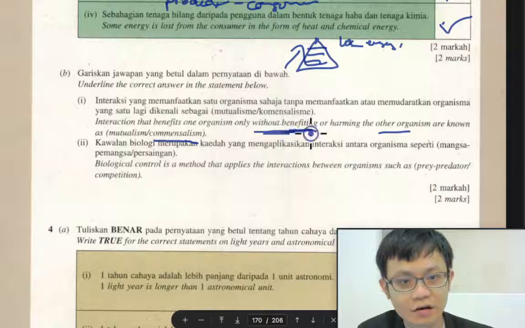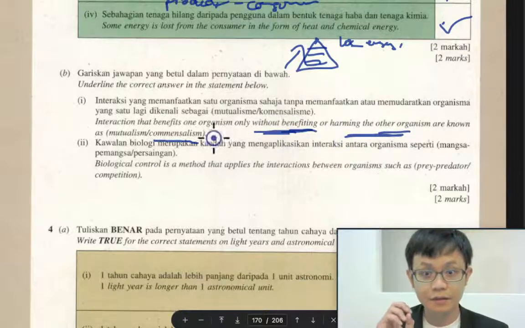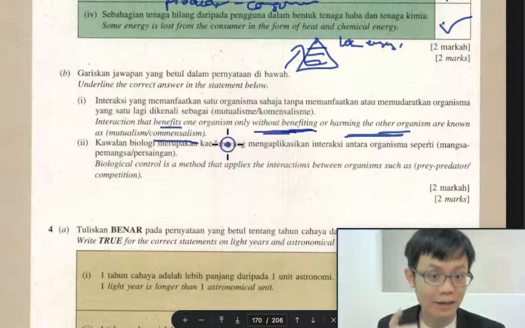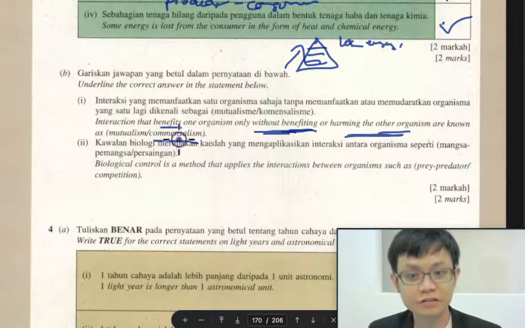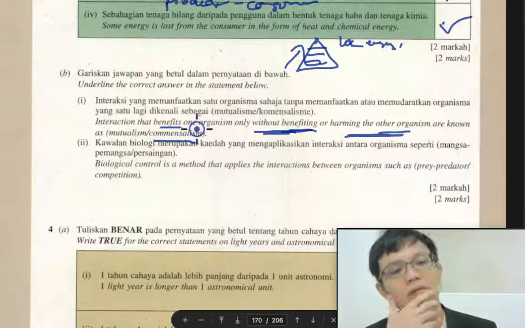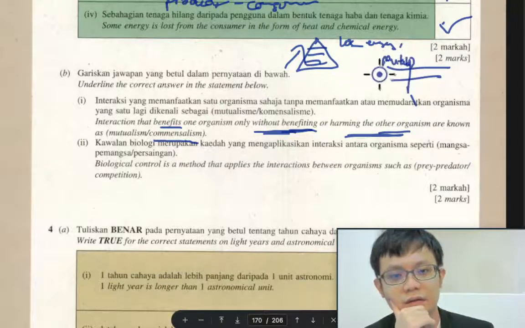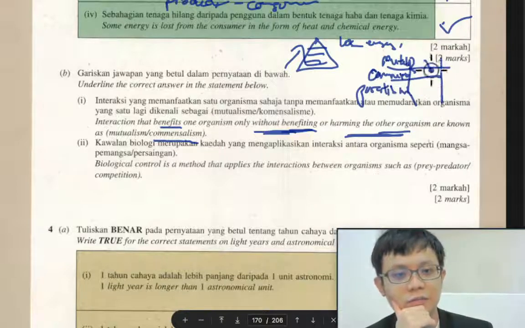without benefiting or harming. Okay, so you take something, you benefit something but you don't harm other people. So it's called mutualism. Can I draw a diagram? I don't know how to draw a diagram. They can draw mutualism, commensalism, and parasitism. Okay, so in mutualism both get benefit.